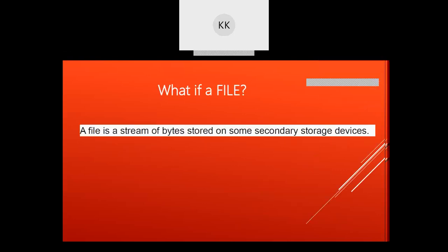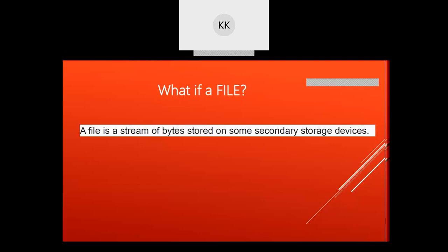So actually in C, whenever you want to store anything on the secondary device, that is hard disk, we use files. Previously we have defined some variables and structure classes, and we tried to run them. All those variables, classes, or databases, whatever we have used, are stored in the RAM, that is primary memory, which is volatile.